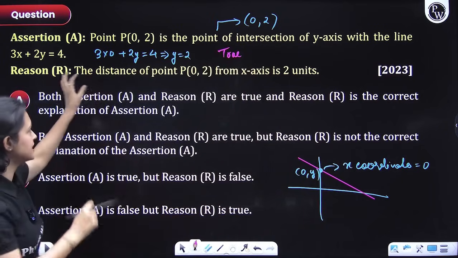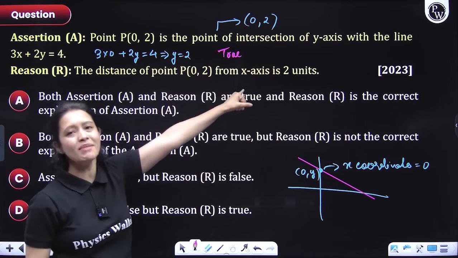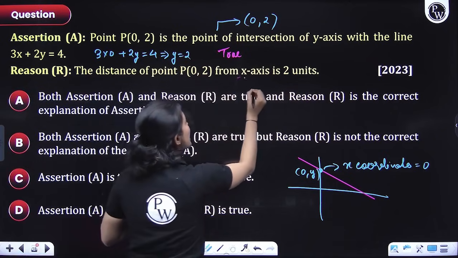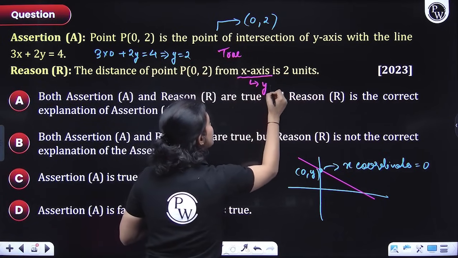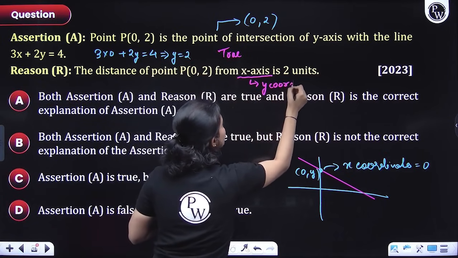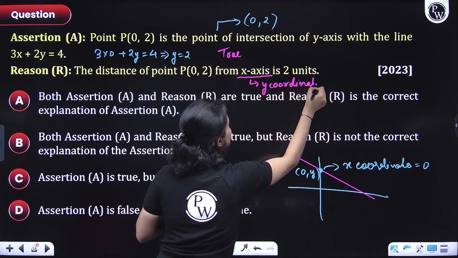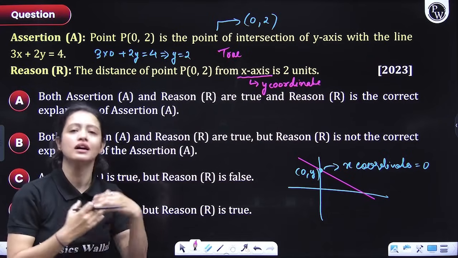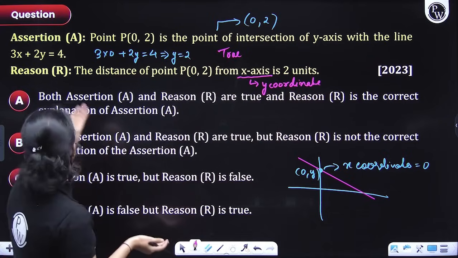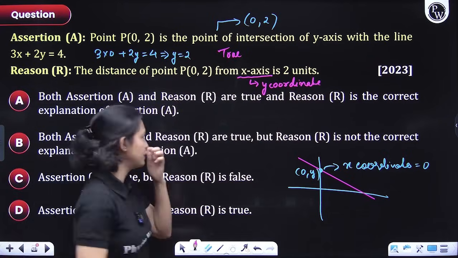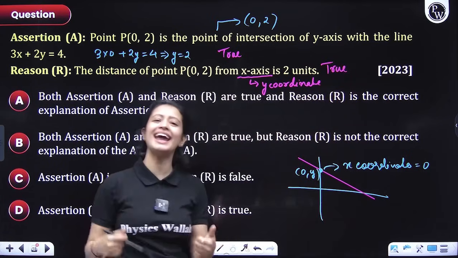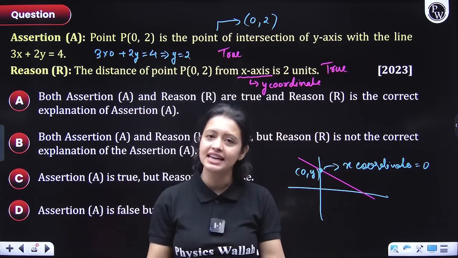The second one says that the distance of point 0, 2 from the x-axis is 2 units. Now remember, the distance of a point from the x-axis is the y coordinate. We have studied this, right? So is the y coordinate of P, 0, 2, equal to 2? Yes, it is. So they are saying the same thing. That means this is also true. Okay, so A and R, both of these statements are true.